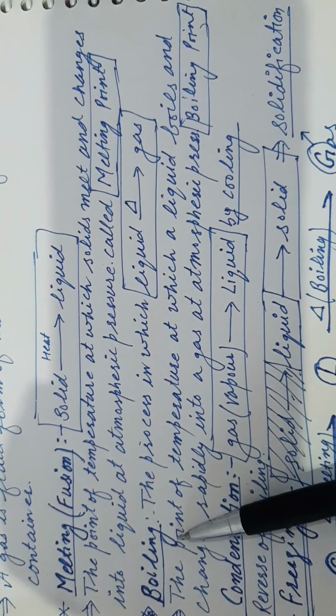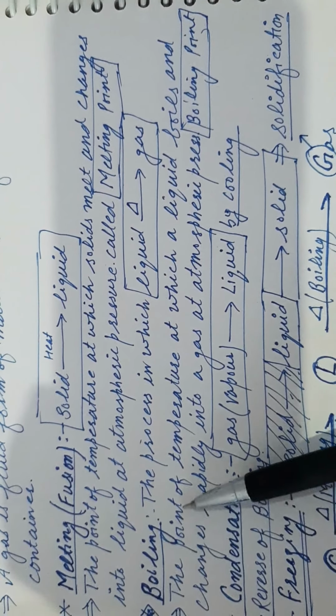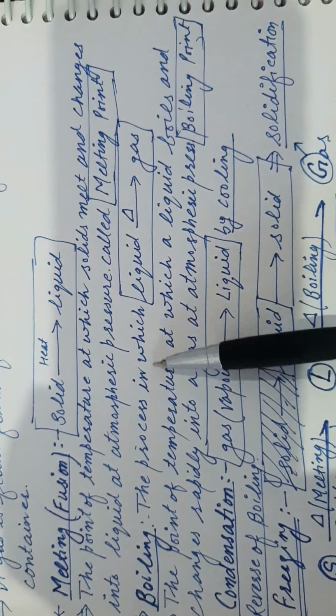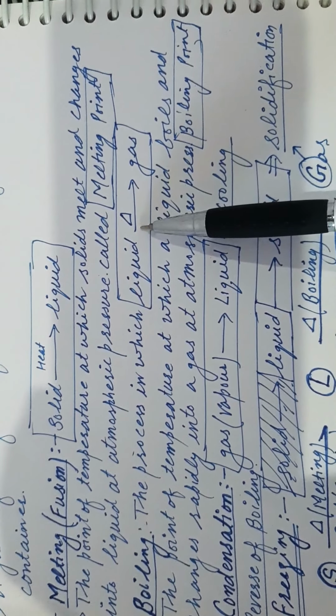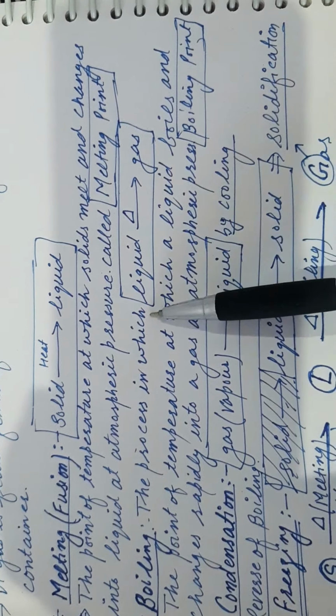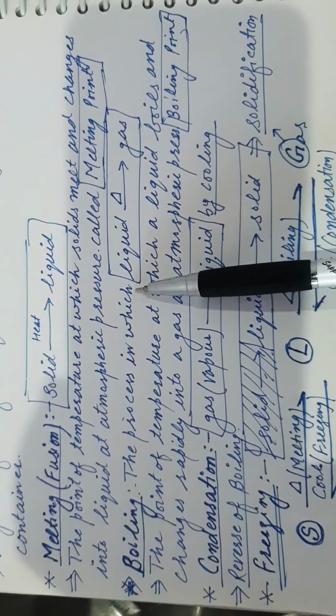Next is boiling. It is one of the important characteristic properties, the process in which liquid changes into gas on heating. So when liquid changes into gas or vapor on heating, the process is known as boiling.